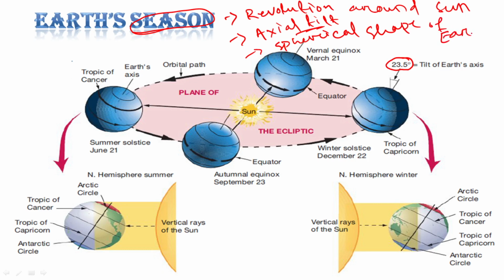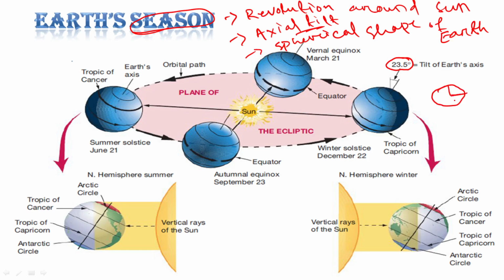Earth is spherical in shape, not exactly spherical, but yes, the polar radius is less as compared to the equatorial radius.